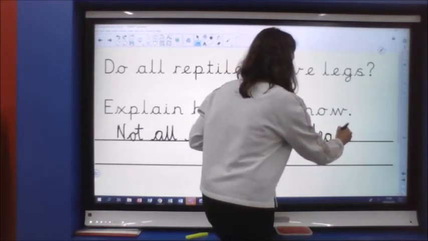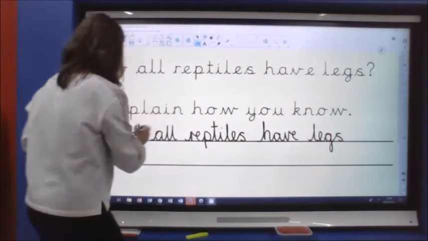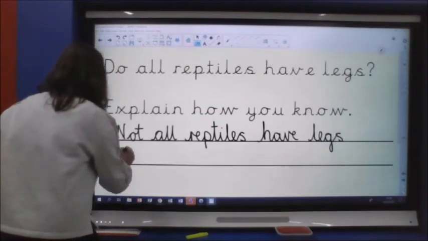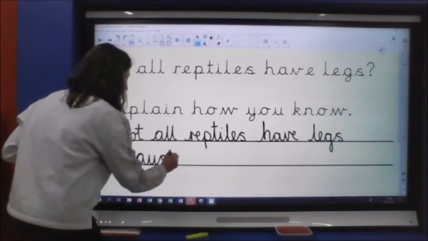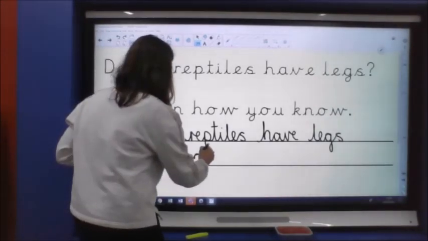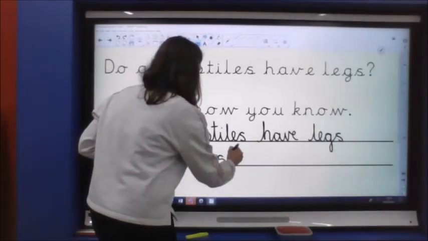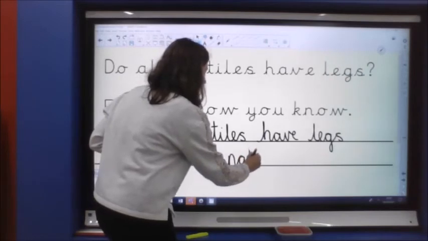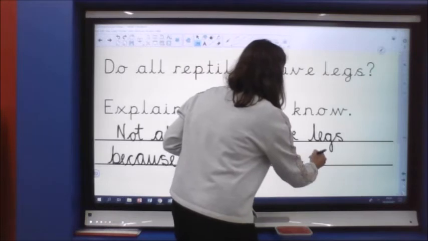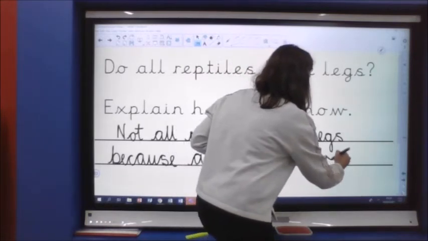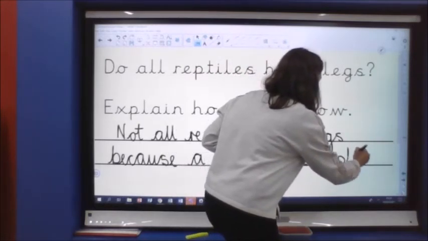Not all reptiles have legs because a snake is a reptile and it doesn't have any legs. I needed an extra line, didn't I, here too?